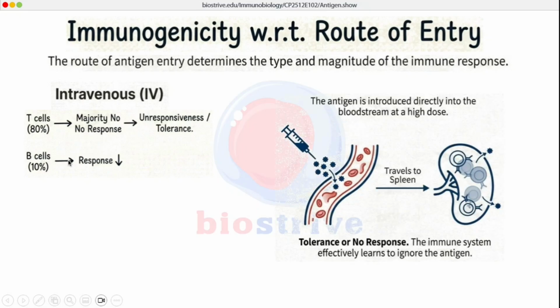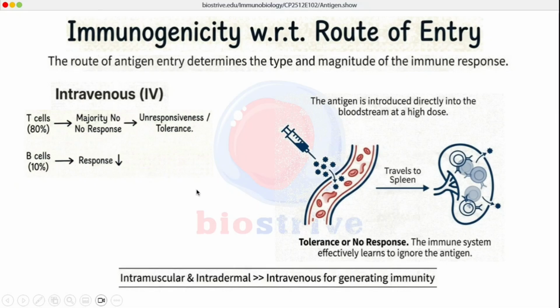This is the main reason why vaccines are administered intramuscularly and not intravenously, because intravenous administration can lead to very low immune cell response, very low memory, and the concept of tolerance as well. So intramuscular and intradermal administration is always way more immunogenic as compared to the intravenous administration of pathogen, or in case we are talking about vaccines.